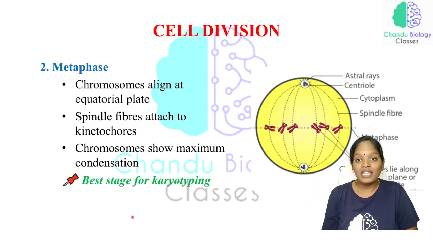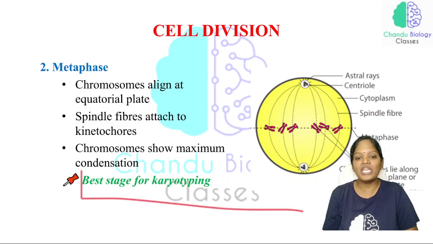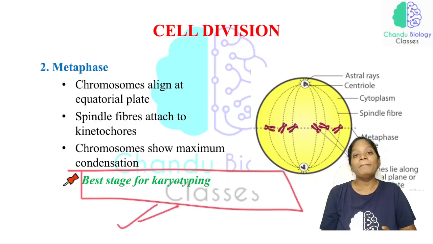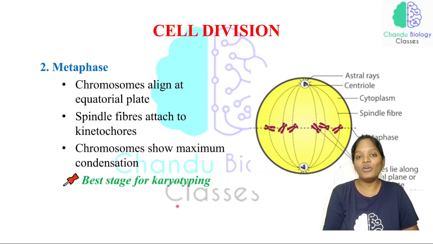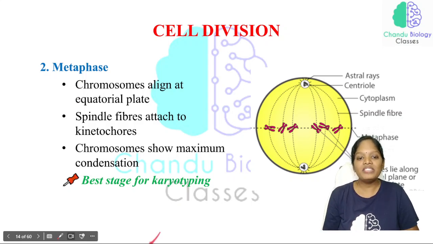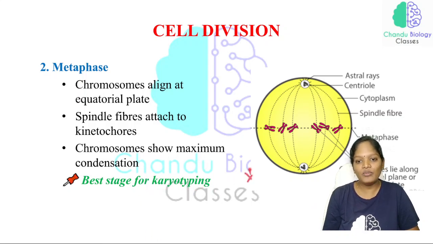And from the exam point of view, what can we expect in cell division? This is a very important point. The best stage of karyotyping. Whenever you become a scientist, know that only at the metaphase can you analyze each and every chromosome's features. So the best stage of karyotyping is the metaphase. This is very, very important.